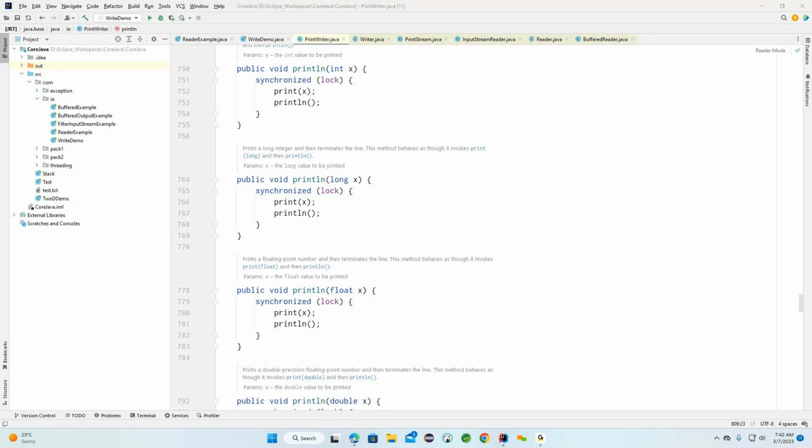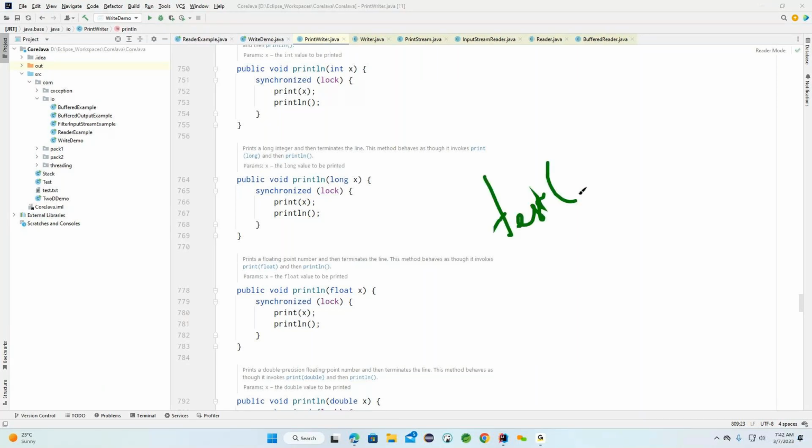Now, with the generic concept, we can create classes, interfaces, and methods that work with different kinds of data types. For example, I have a test method.